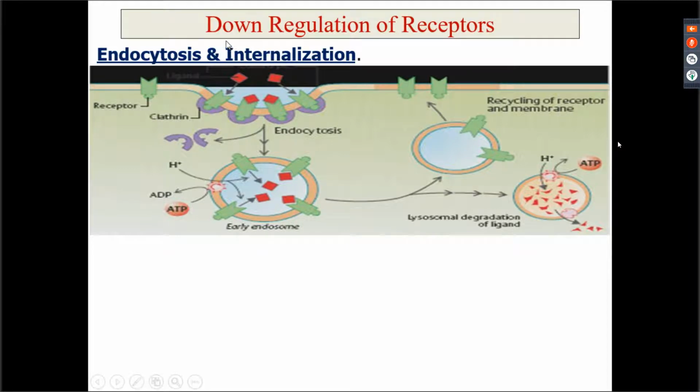So one mechanism by which down regulation of receptors occurs is endocytosis and internalization, because this receptor has been taken up by the cell, so it is known as internalization, right?